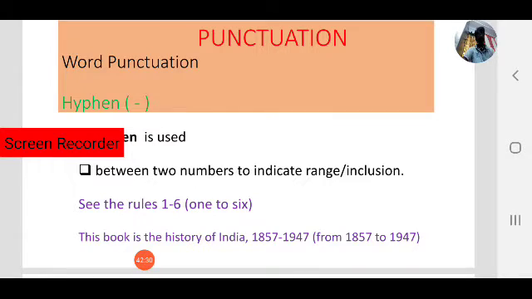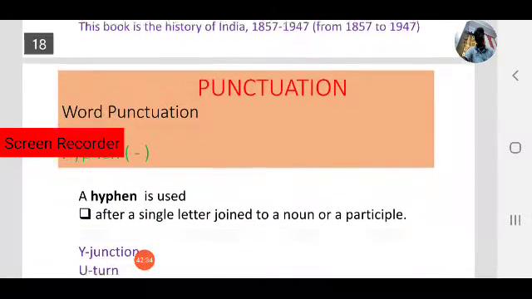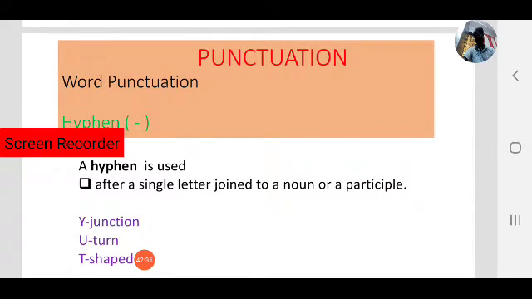In that case we use hyphen. Okay, next let us move to another situation: hyphen is used after a single letter joined to a noun or participle. For example, Y-junction, U-turn, T-shape, X-roads, that means crossroads. In that case, after the single letter we use a hyphen.